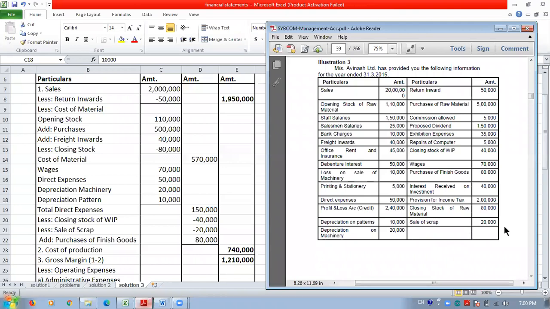So what is the sale of scrap? The sale of scrap is the scrap of raw material or the scrap of finished goods.